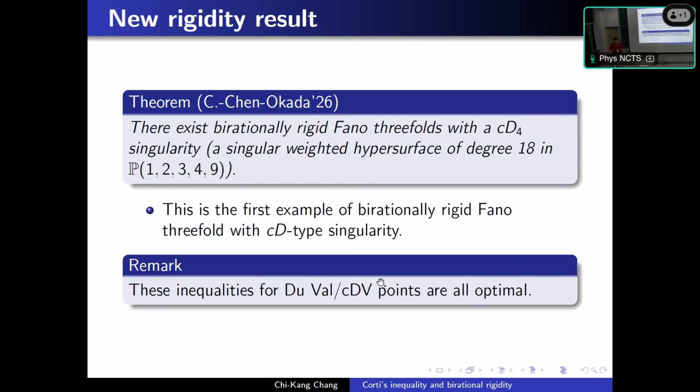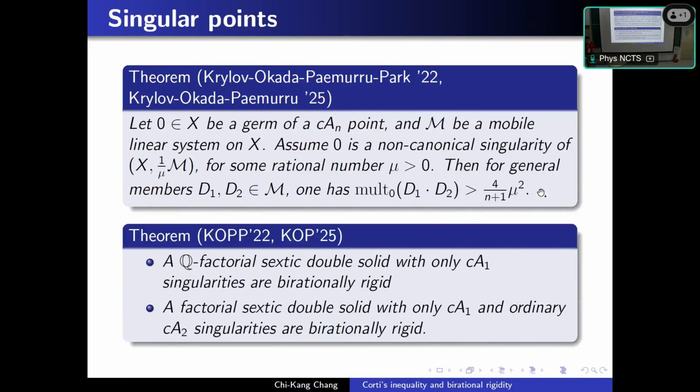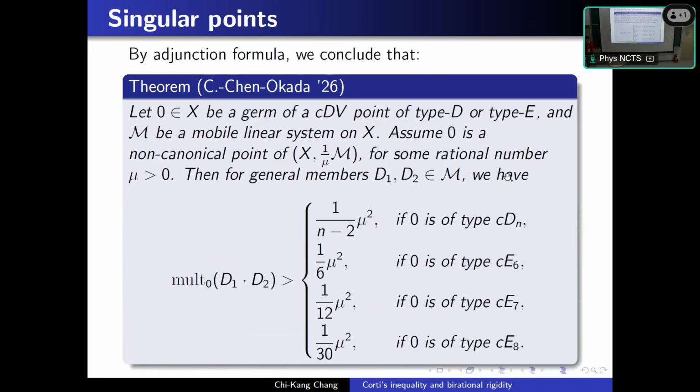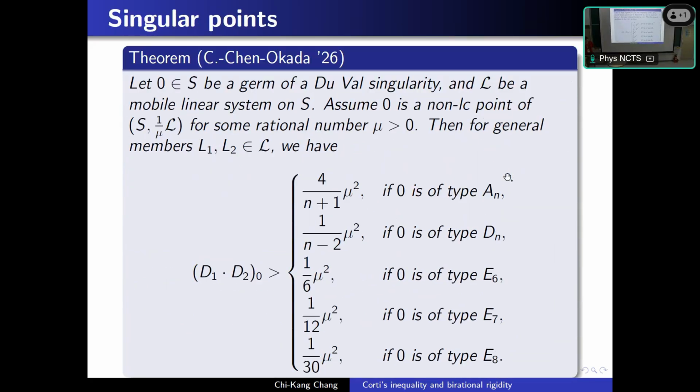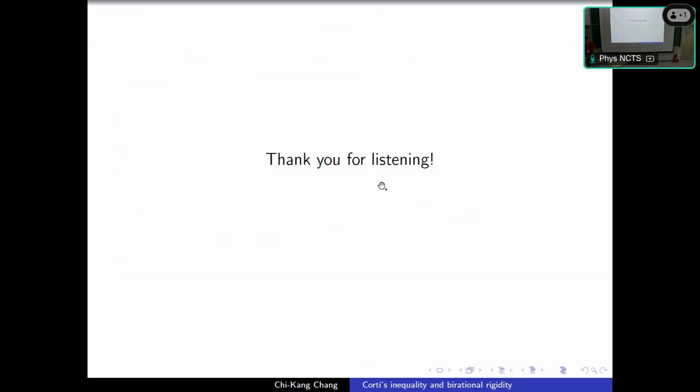And the final remark is that all the inequalities for singular points that appear, no matter the original result of Kuznetsov, Okada, Mella, Park, or our new result, all of them are optimal. That is, we prove that this inequality cannot be better. It is the optimal result. Okay, so maybe I stop here. Thank you.